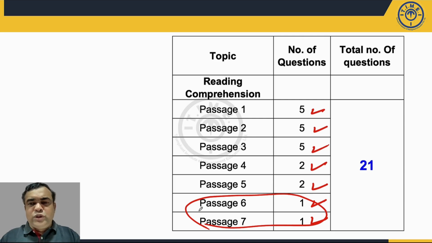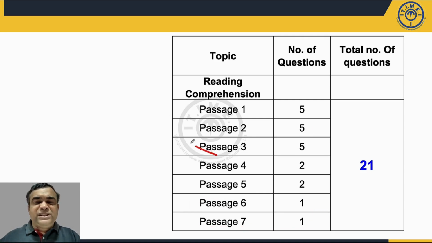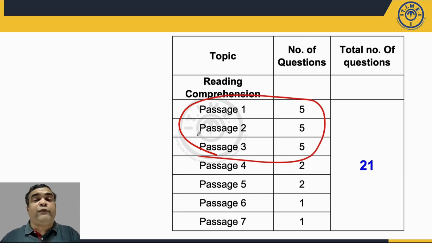Okay, so the good strategy could have been, out of these 3 passages, passage 1, 2, 3, the 3 passages will cover your 15 questions out of 21. You could have attended only these 3 passages. Again, attempting all 3 passages will consume some amount of time. So probably you attempt the 2 passages, and then if you get the time, then you can attempt the 3rd passage. So that's the way you could have formed the strategy for this part. Is that fine? So that is about your verbal ability section.